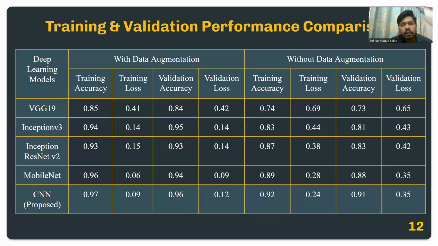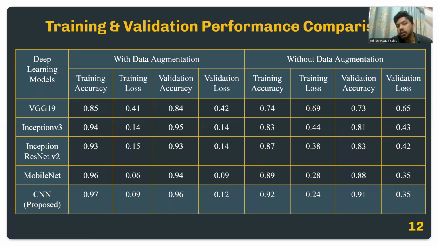So this is the training and validation performance of our proposed CNN model, and we have compared it with different state-of-the-art models like VGG19, Inception V3, Inception ResNet V2, and MobileNet. Here we can see that our model has better training and validation accuracy than those models, and also lower training loss and validation loss.